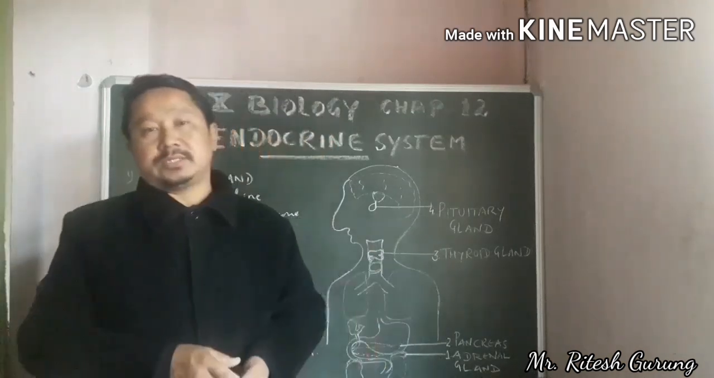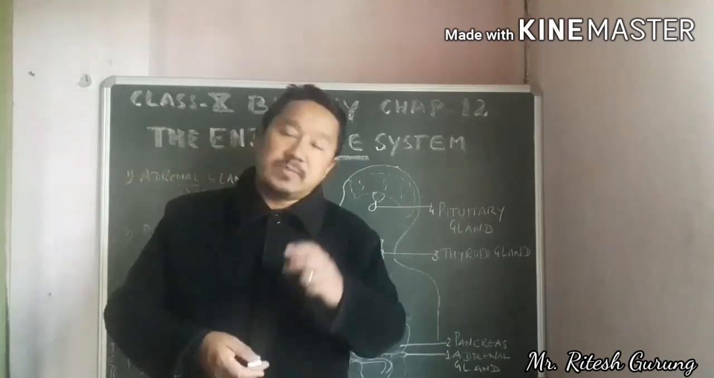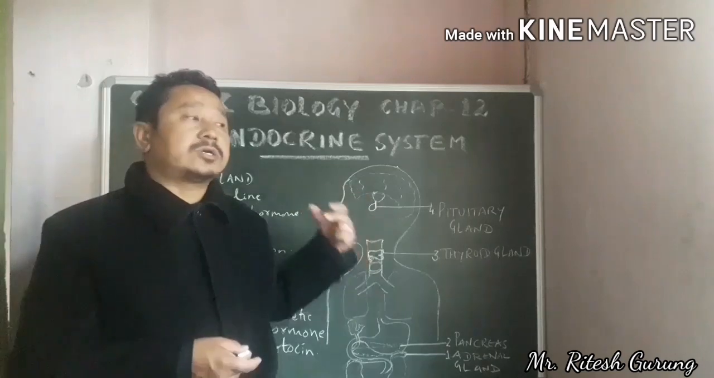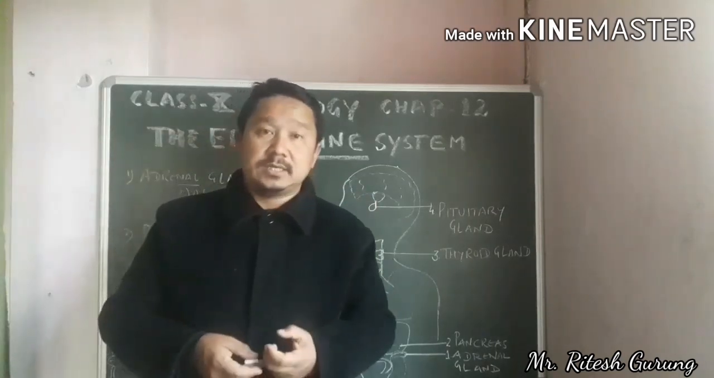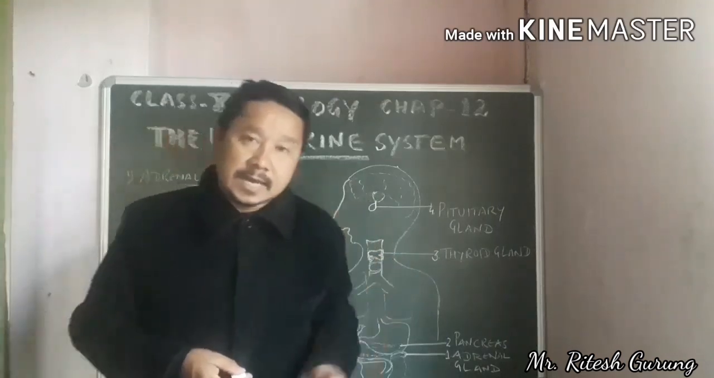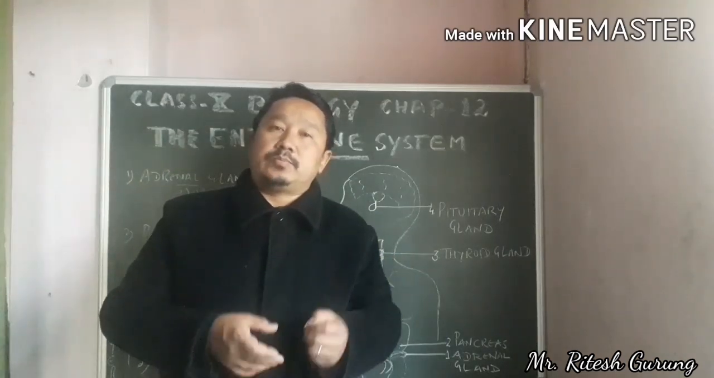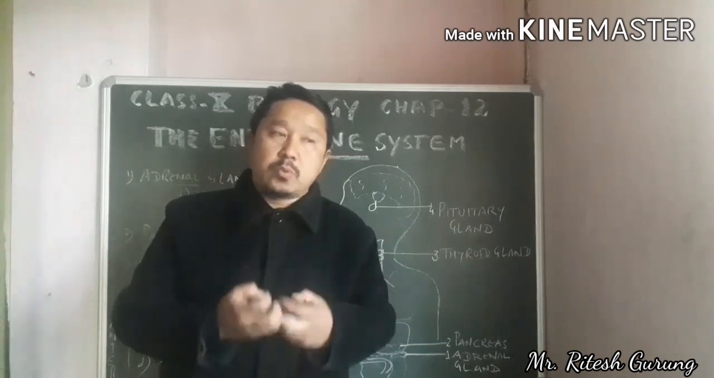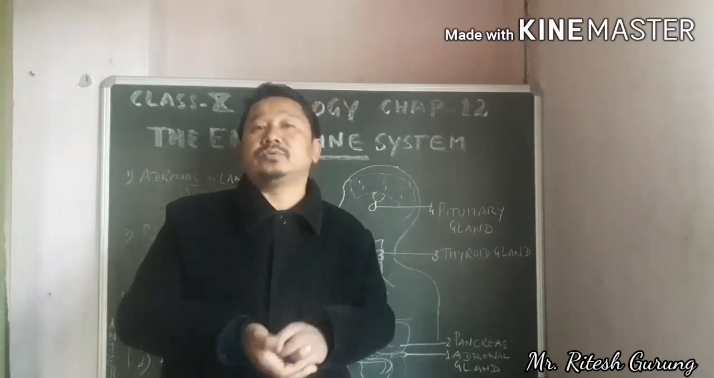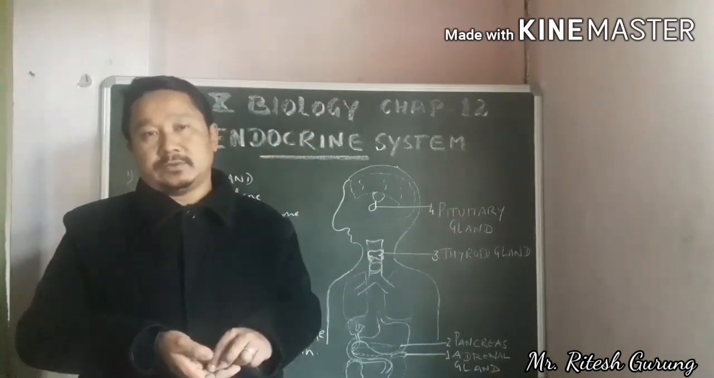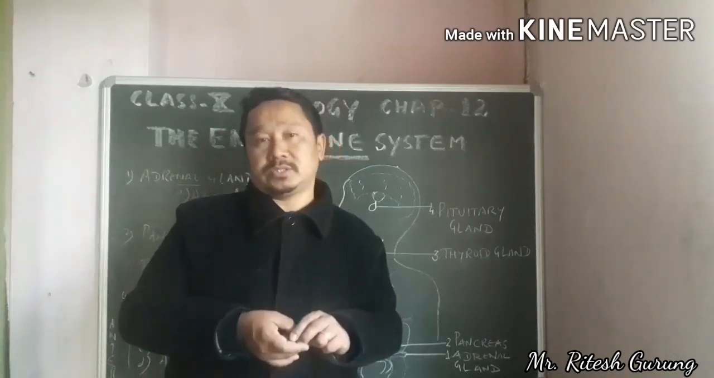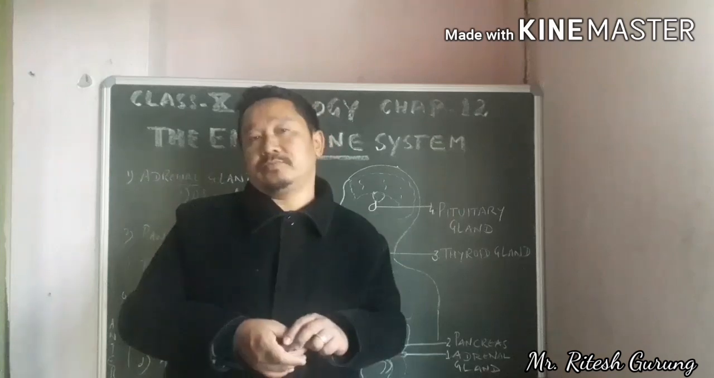So what are hormones then? Hormones are the chemical substances produced by the glands or glandular cells, especially the endocrine glands, and poured directly into the blood. So the blood will carry them to the target places, the one or two target places where they perform their functions. That is your hormone.